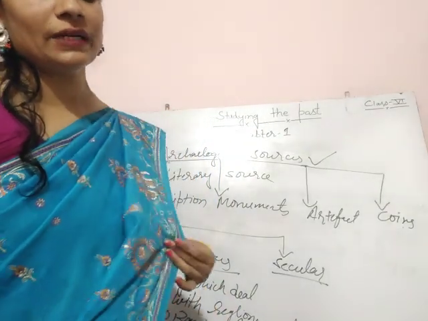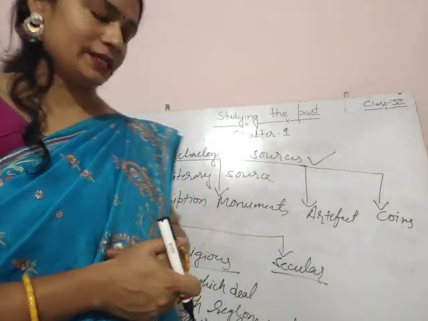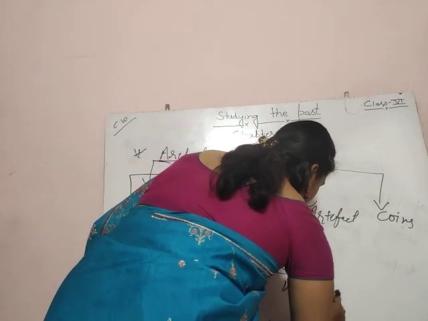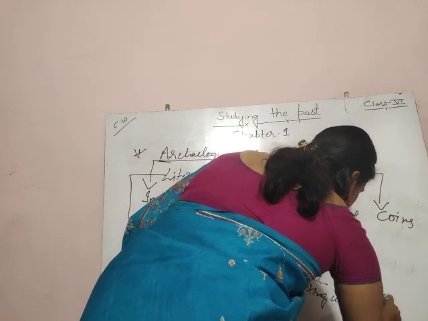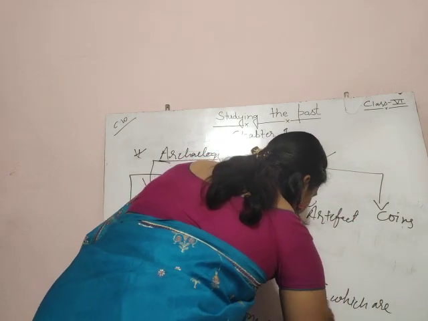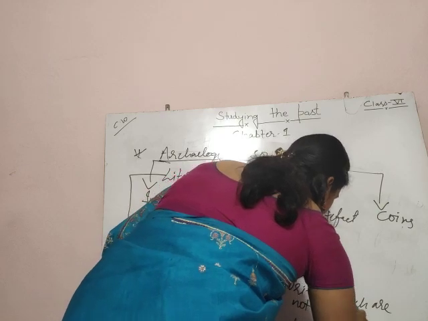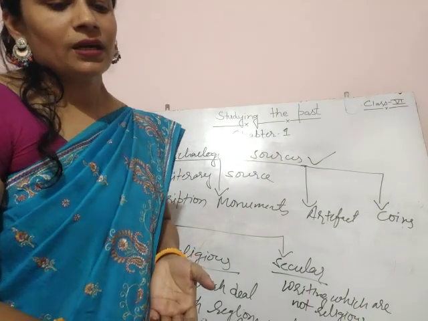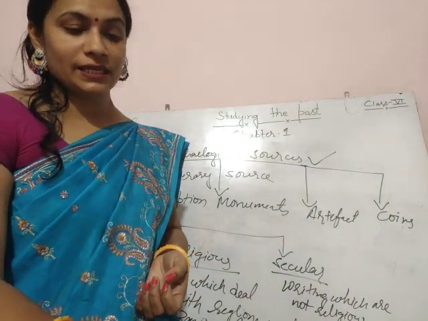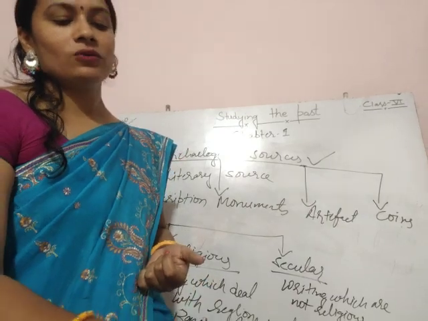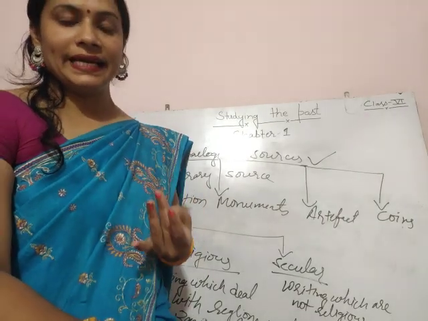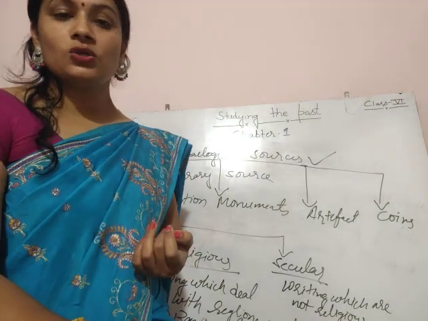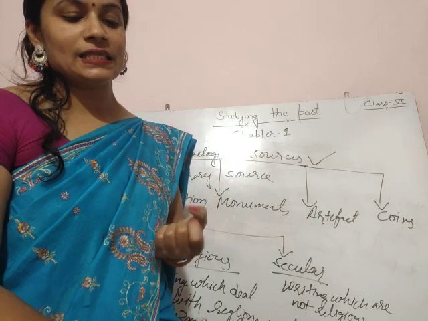Now secular literature: writing which is not religious is called secular literature. Which kind of literature comes under this category? These include stories, poems, plays, biographies of kings, accounts of foreign travelers, books on politics and science.